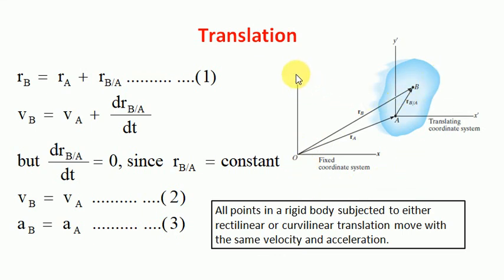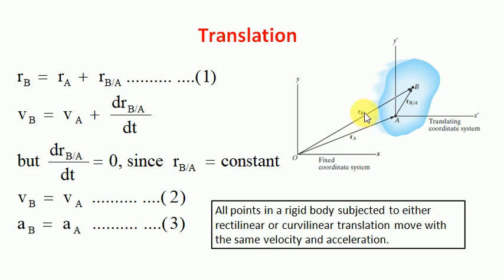With respect to the fixed coordinate axis, the locations of particles A and B will be RA and RB. With respect to the translating axis, which will move with the body, let's assume the origin of the translating coordinate axis is at A. So with respect to A, the position of B will be RBA. What is RBA? It is the position vector of B with respect to A.